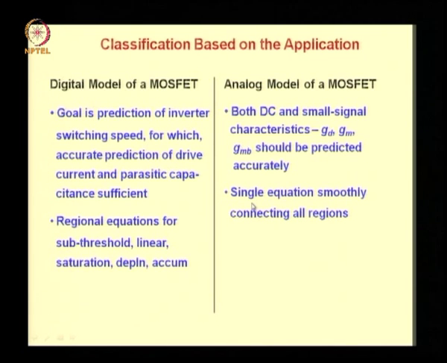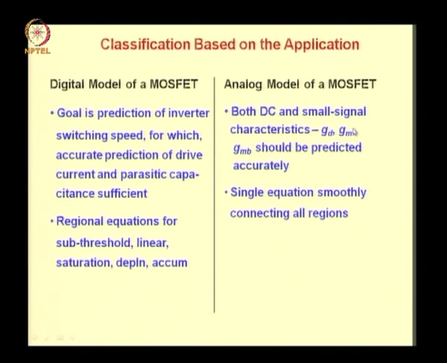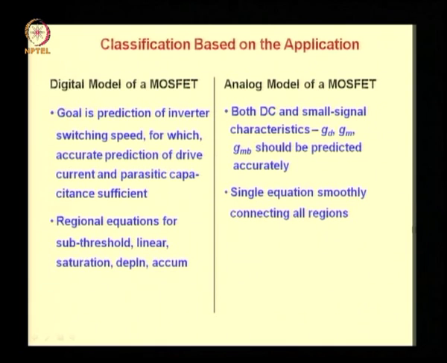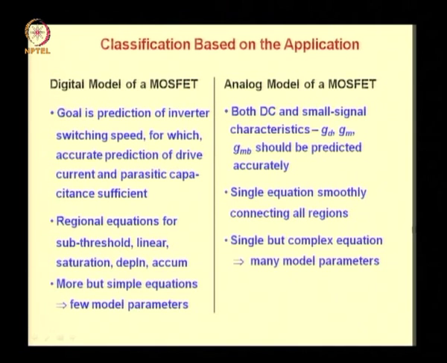Whereas in analog MOSFET you need a single equation which smoothly connects all regions, because the conductances which depend on the derivative of the current voltage curve are to be predicted accurately.